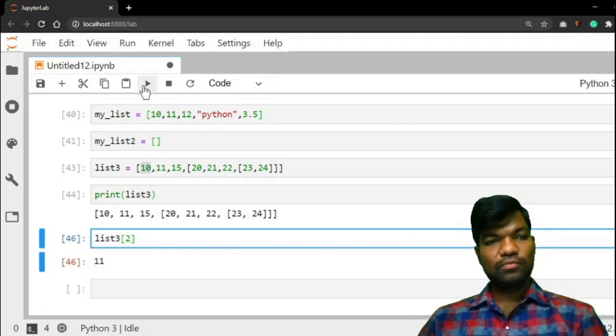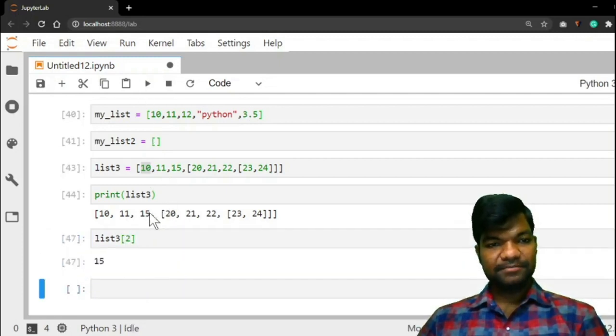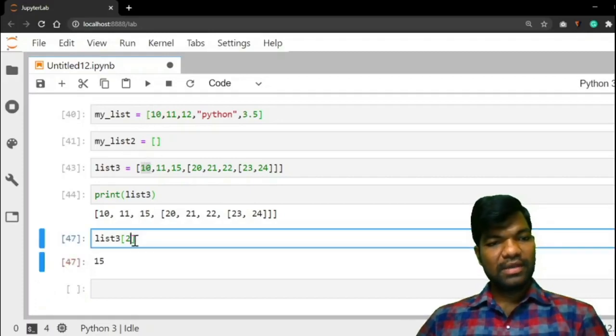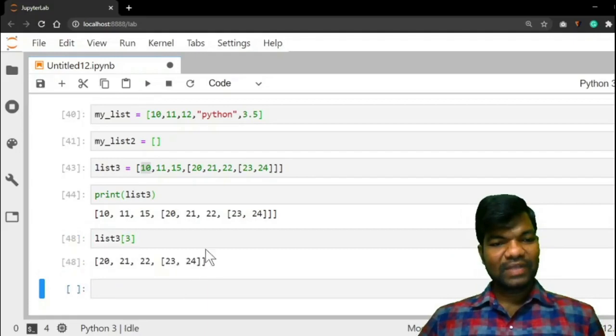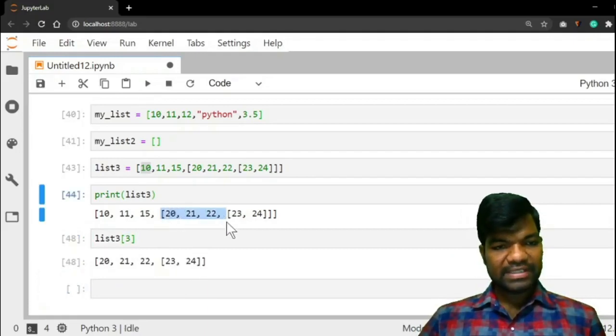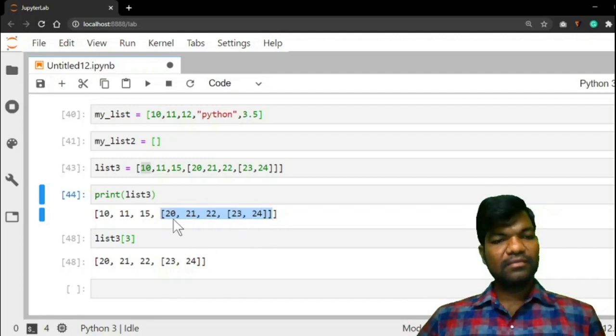Give 2, 15. Now give 3. This is a complete list. This is one element: 20, 21, 22, and within the bracket 23, 24.